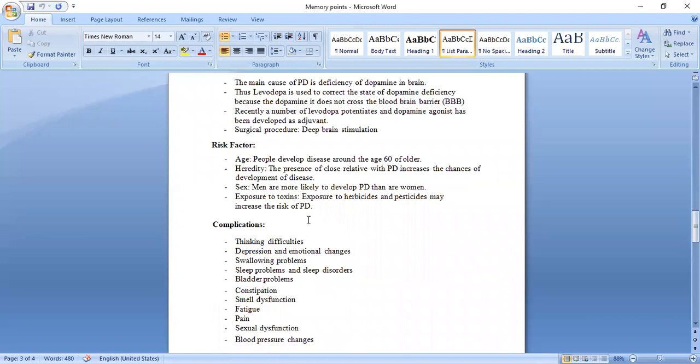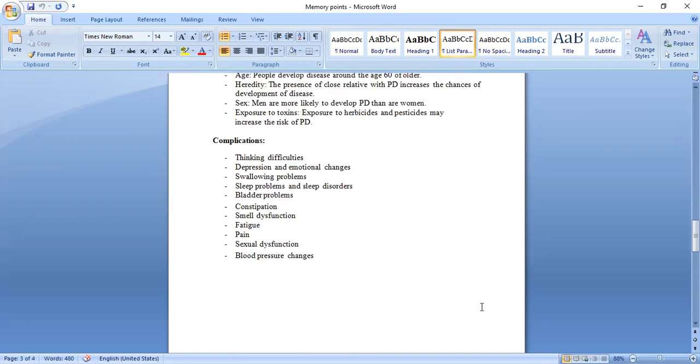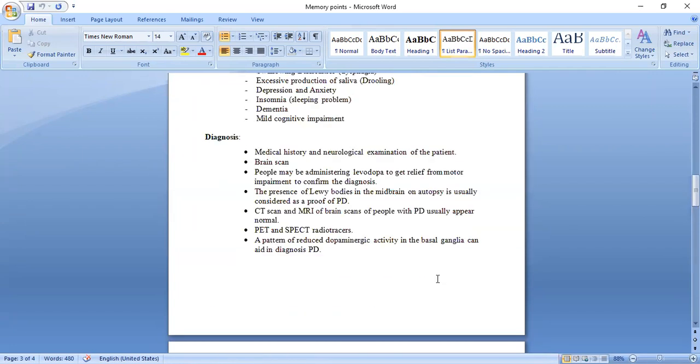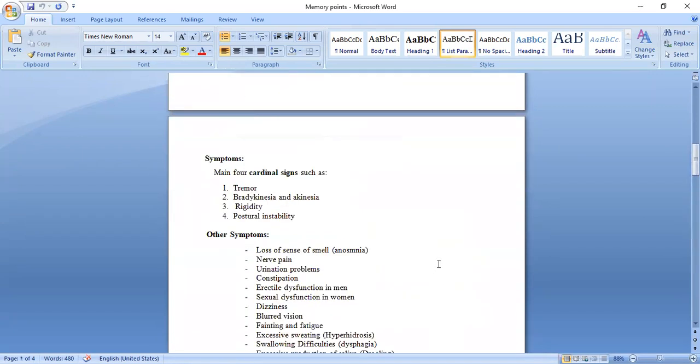Complications, which complications are there? They will not think properly, that is the thinking difficulties, depression and emotional changes every time. Swallowing problems are there, sleep problems are there, bladder problems, constipation, smell dysfunction, fatigue, pain, sexual dysfunction, blood pressure changes every time. These are the complications of this disease. Have you understood this one?